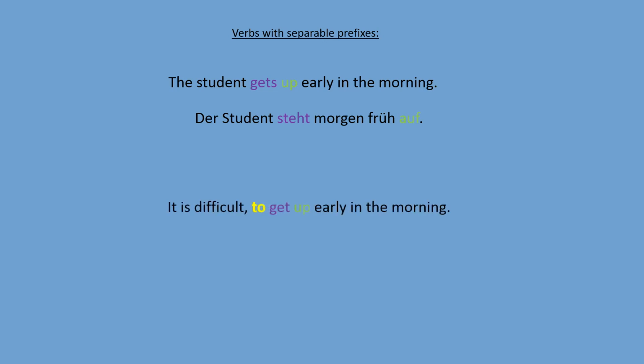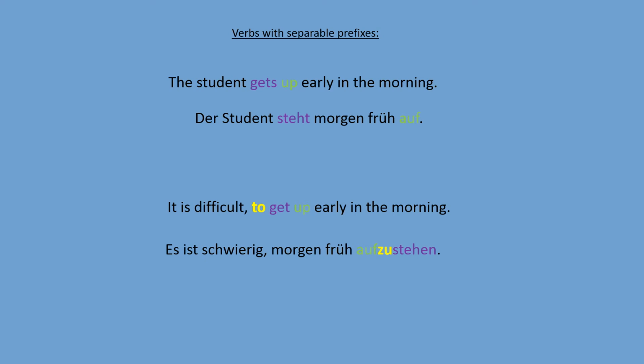Let's create a sentence with an infinitive phrase. It is difficult to get up early in the morning. Look, we have all three elements in our infinitive phrase: we have a comma, and then we have the particle to, we have the infinitive get, and we have up. Then we finish our phrase with early in the morning. What happens in the German sentence? Es ist schwierig, morgen früh aufzustehen. All three elements, we use them now in the German sentence at the very end.